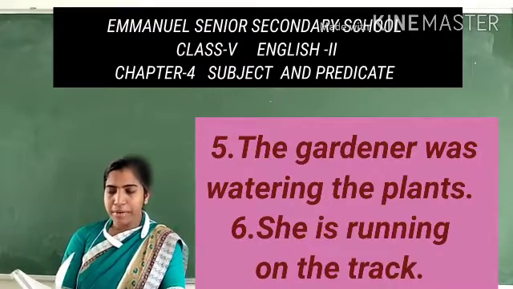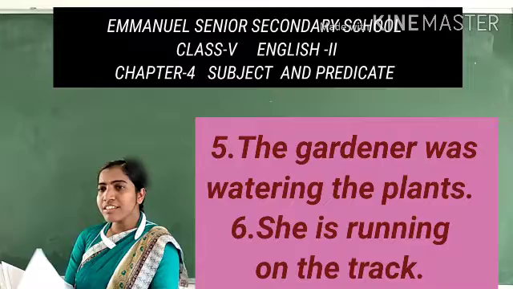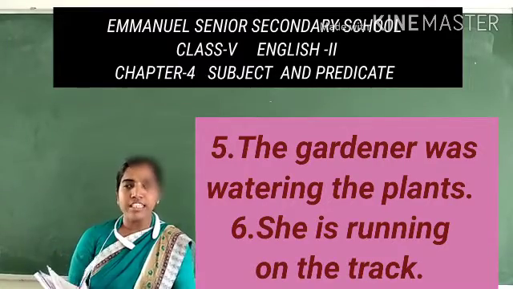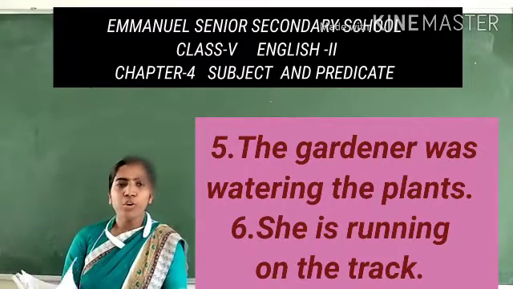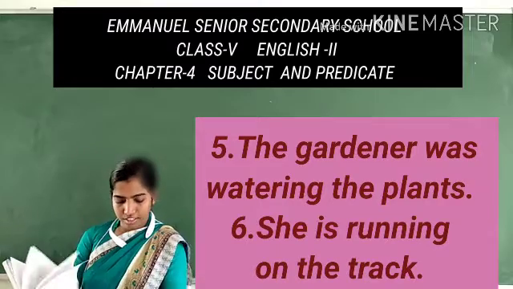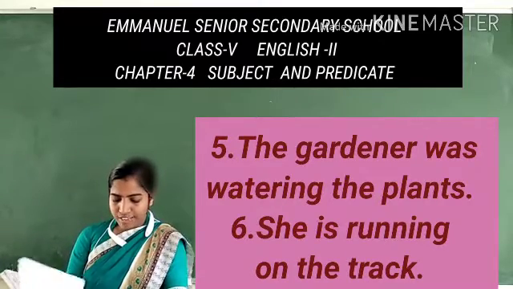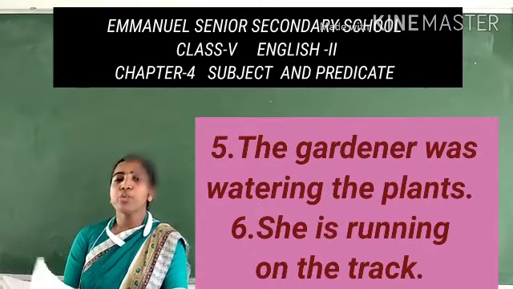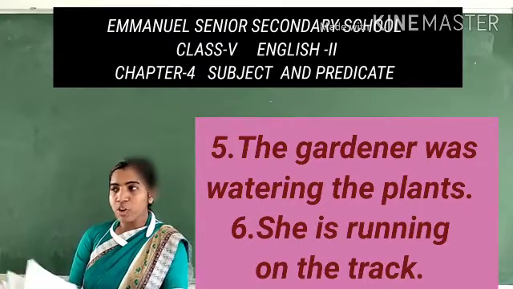Dash was watering the plants. So who was watering the plants? The gardener. जो gardener है वो plants में पानी दे रहे थे. Last one. Dash is running on the track. Who is running on the track? Track में कौन दौड़ रहे थे?